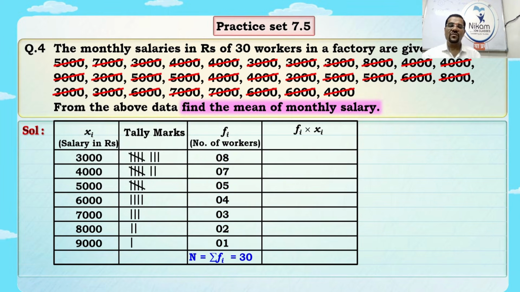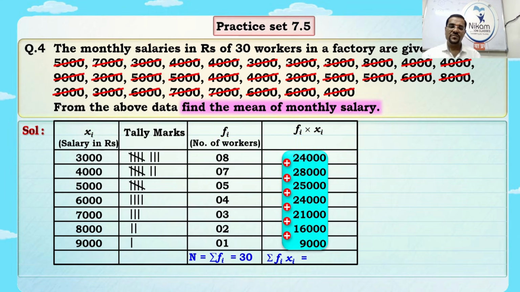Now here is fi xi. You must have understood that fi xi is the multiplication of this fi, the frequency, and this xi, the first column of salary. So 3,000 into 8 is 24,000; 4,000 into 7, 4 sevens are 28,000; 5 fives are 25,000; 6 fours are 24,000; 7 threes are 21,000; 8 twos are 16,000; and 9 ones are 9,000. Now do the addition of all these.